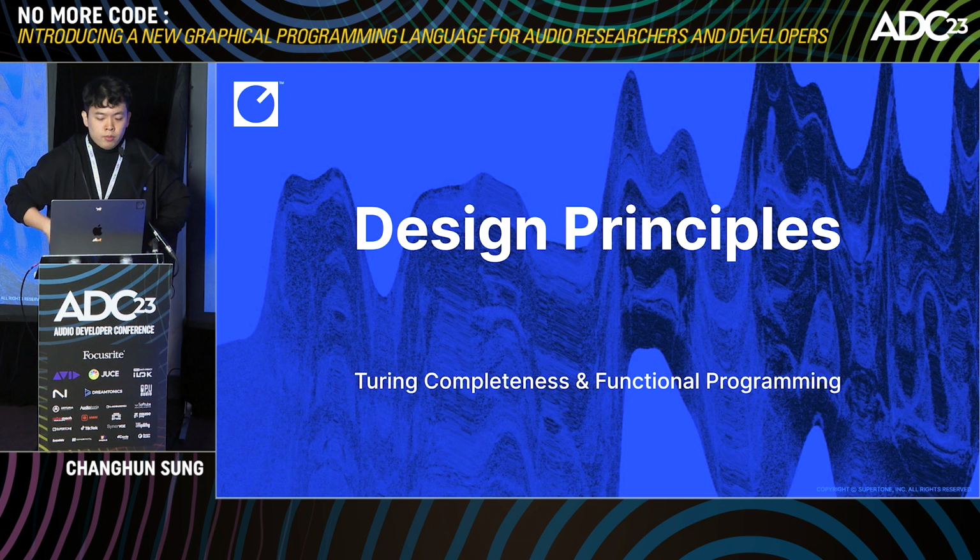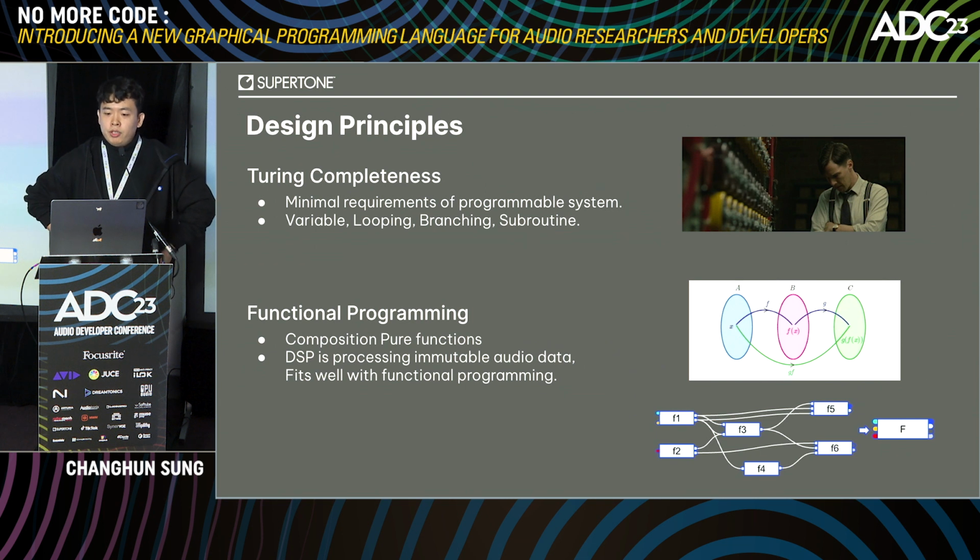This time we are going to dive a little deeper and give you a quick overview of how Node works under the hood. It is designed to adhere to two main underlying theories. One is Turing completeness, and the other is the functional programming concept. As many people already know, Turing completeness is a requirement for a system to be programmable. In general, a system is said to be Turing complete if it can implement variable declarations, conditional statements, loops, and subroutines. By designing Node to be Turing complete, we can implement much more flexible algorithms with a few elementary nodes.